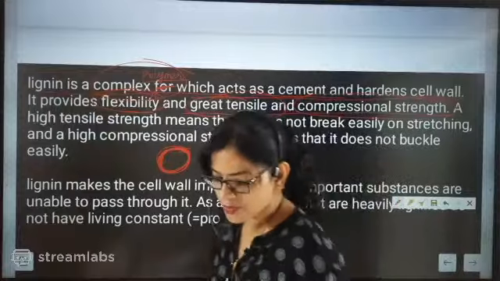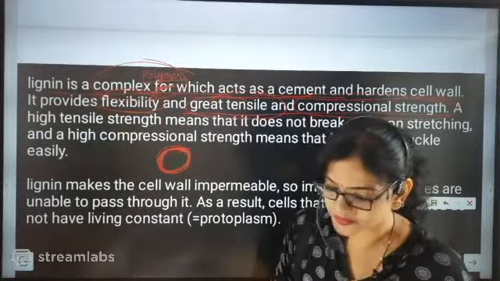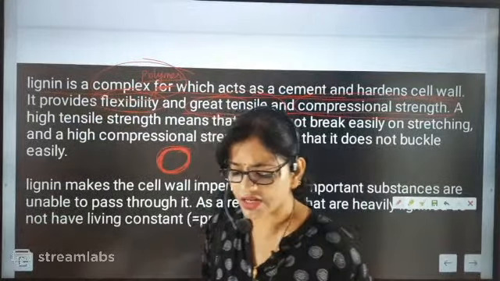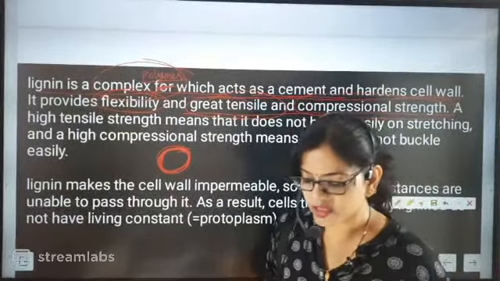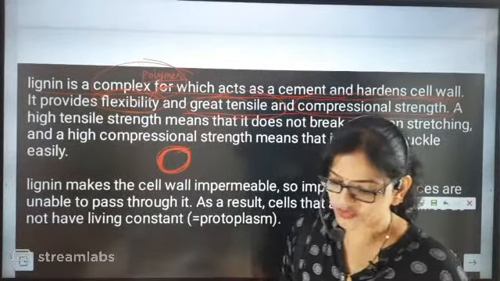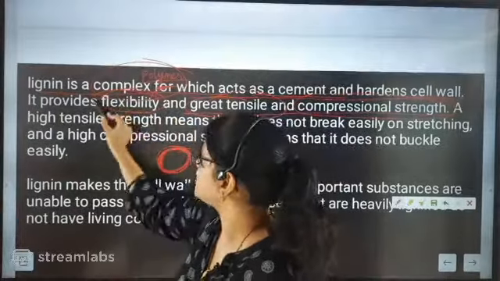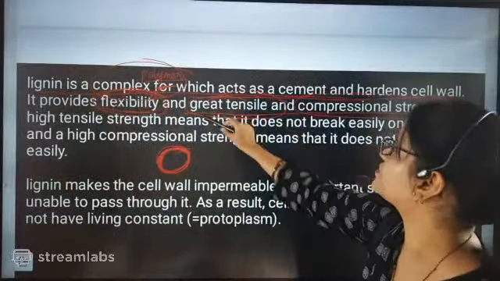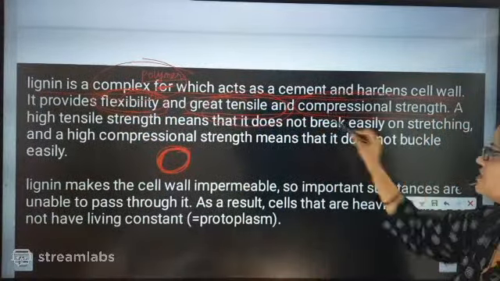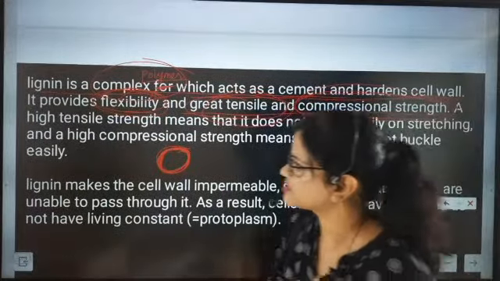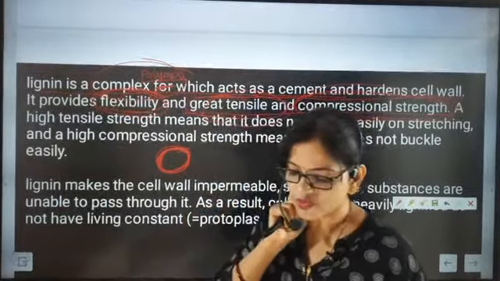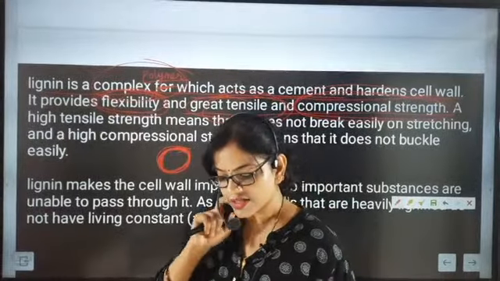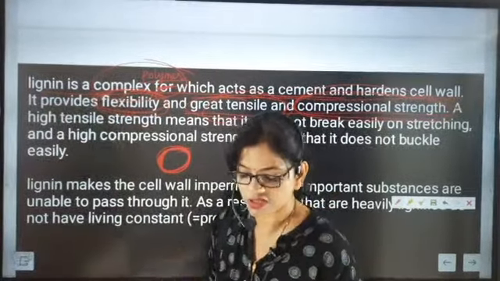So what are the three things lignin is providing? Correct, Ashwin: first flexibility, then tensile strength, then compressional strength. Now we are going to understand what tensile strength and compressional strength are about.